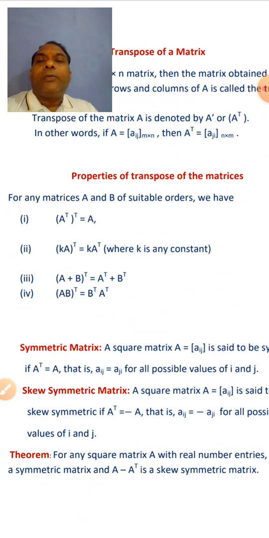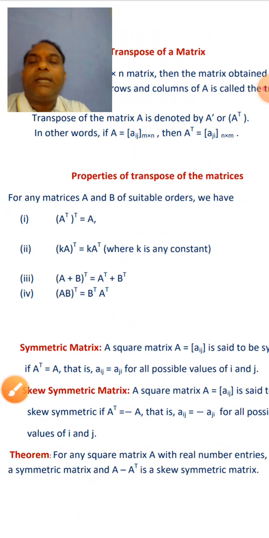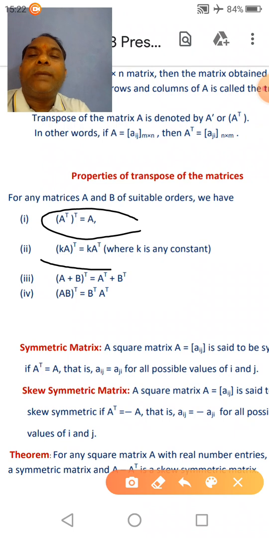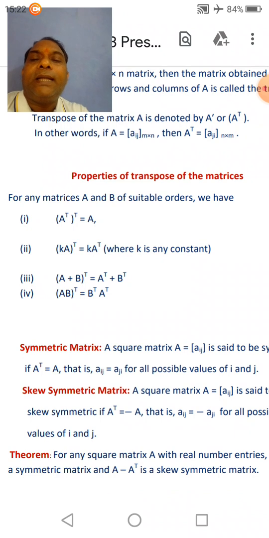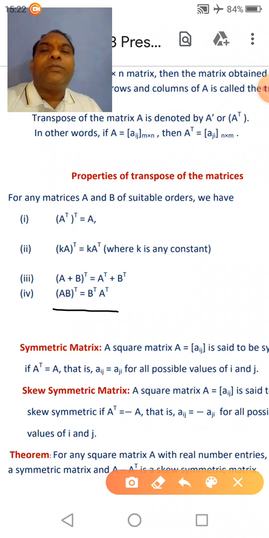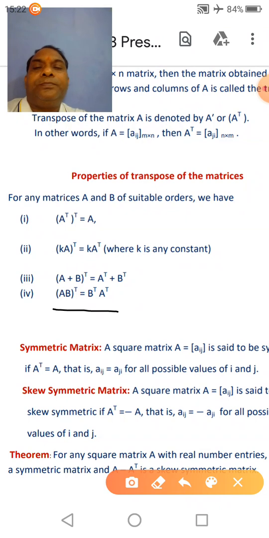So there are four properties related to the transpose. First, (A^T)^T is equal to A. Then (kA)^T is equal to k into A^T. (A + B)^T is equal to A^T plus B^T, and next is (AB)^T is equal to B^T into A^T. A to the power T means transpose of matrix A, or you can write it A dash also.